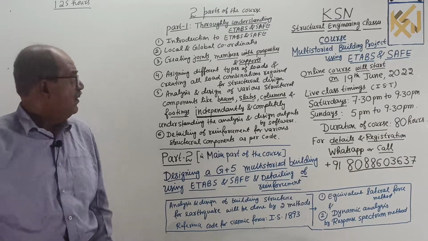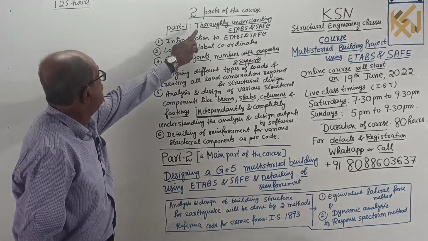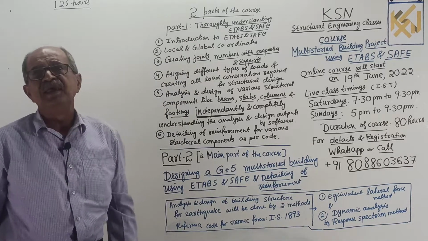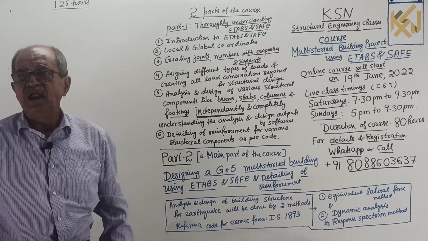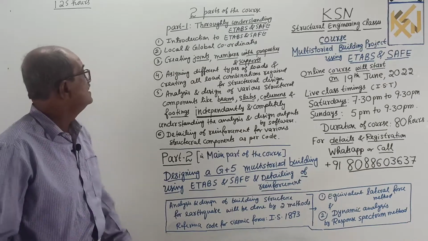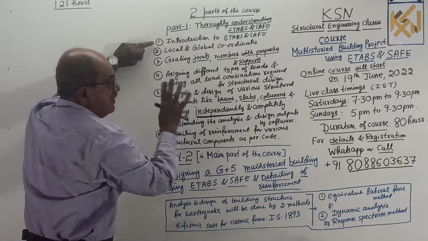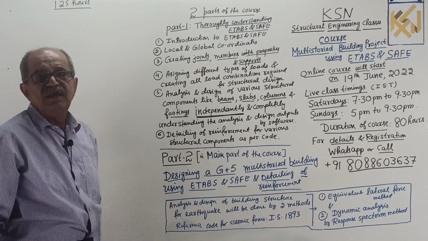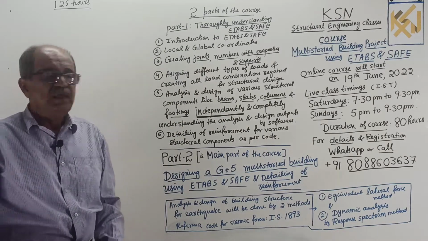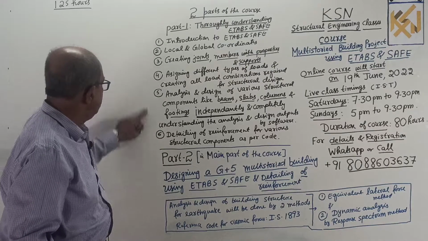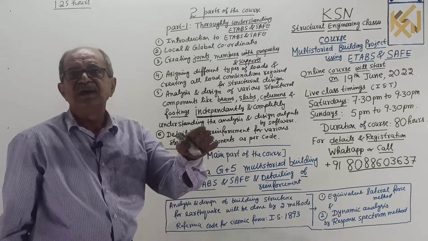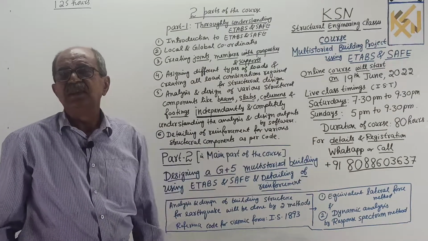Now, I will tell you what the two parts are. Part 1 will make you fully familiar with ETABS and also the structural part. Before that, I will tell you why it is required. Without knowing any basic idea or details of ETABS and SAFE, if you directly start a project, you will be nowhere.